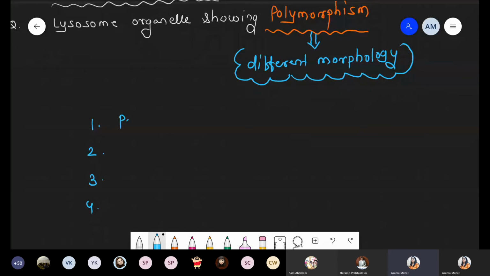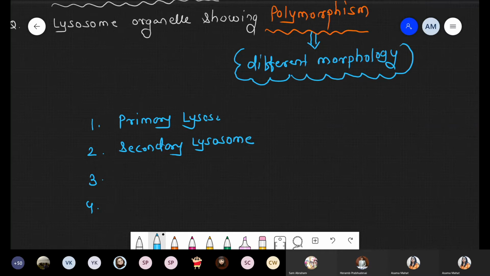Number 1, primary lysosome. Second one, secondary lysosome. Secondary lysosome is also called the digestive vacuole.